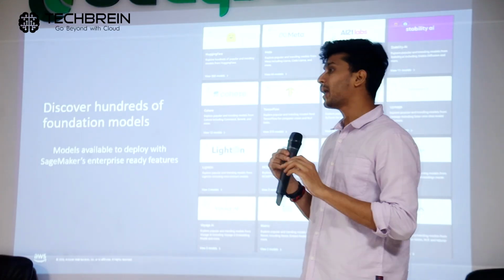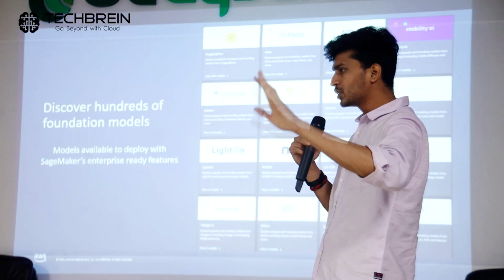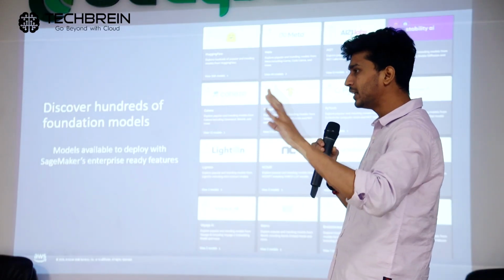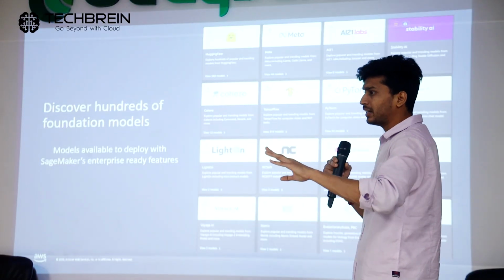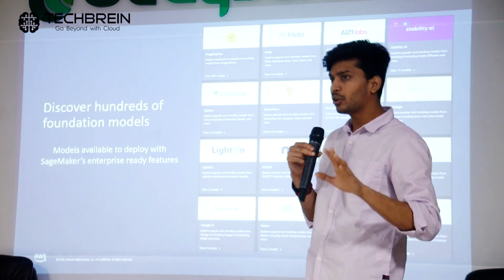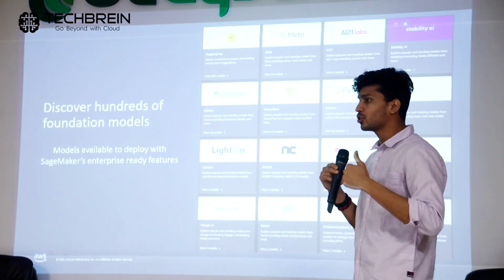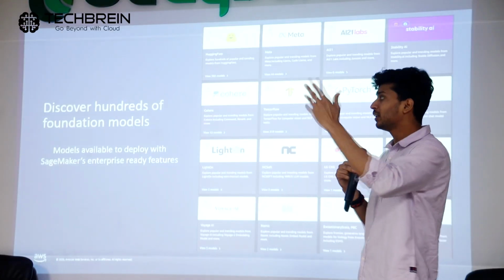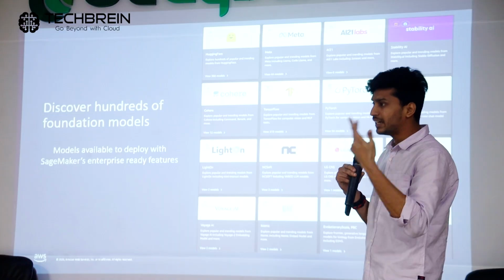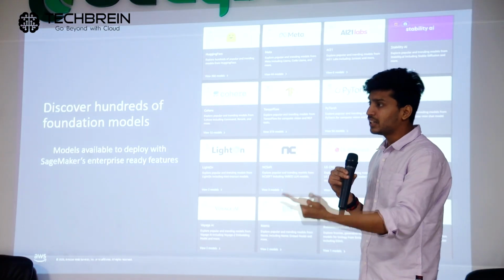These things are not plug and play available in SageMaker JumpStart Studio. Yes, you can use these models at the end of the day. If you need it and you don't find it in Bedrock, you can just use it. But if your model is available in Bedrock, you ideally should use that, because you get all these options of knowledge bases, RAG, which we'll get into in the next slides, agentic AI, the Bedrock agents, and multi-agent workflows.